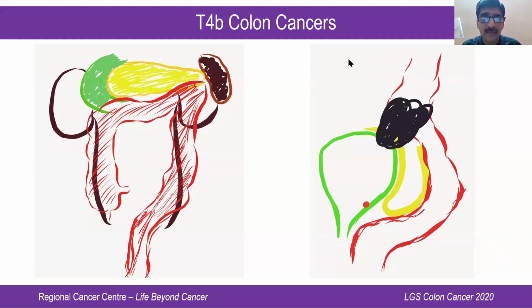So that's about CA. So upper rectum is above the peritoneal reflection. So is there a role for neoadjuvant chemoradiotherapy in T3, T4 upper rectum?